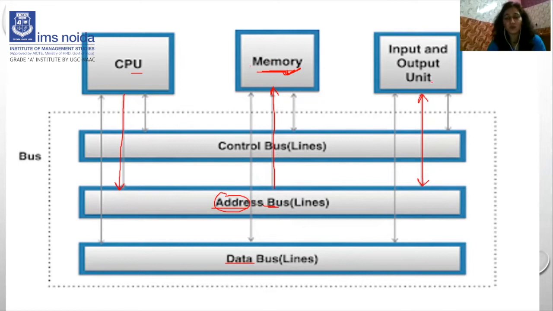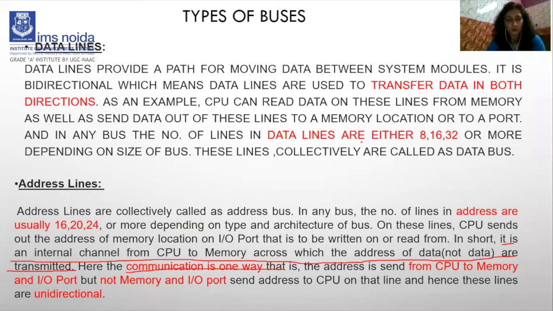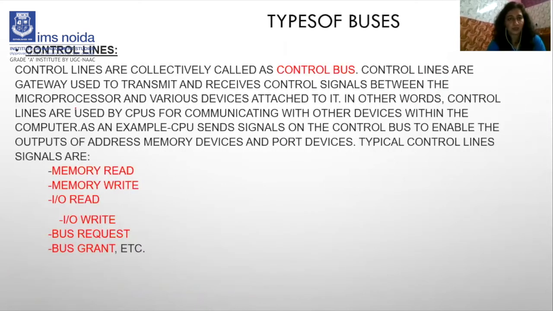But the input output unit can communicate bidirectionally. There is no problem with the input output unit. Clear? So moving here, what it says is that the communication is one way, that is, the address is sent from the CPU to memory and the input output port, but memory and the input output port do not send addresses to the CPU on the line, and hence these lines are unidirectional, right? Clear?